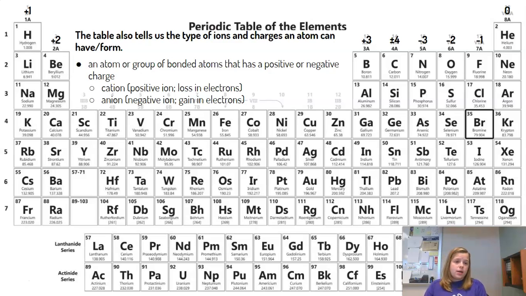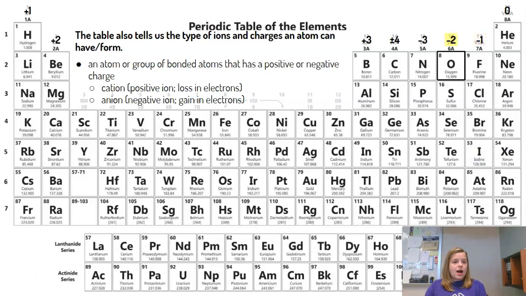Now, bromine has a -1 charge this time. It's a negatively charged ion. So that means it's going to be an anion. And it's becoming more negative. Remember, if you become more negative, you're gaining more negative friends. So it's gaining electrons, but since it's a -1 charge, it's gaining 1 electron. So it's an anion that gains 1 electron.